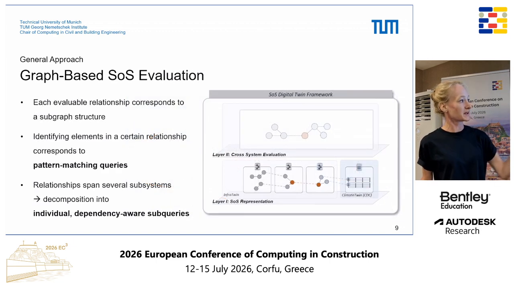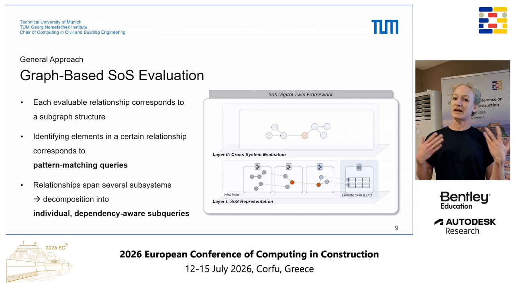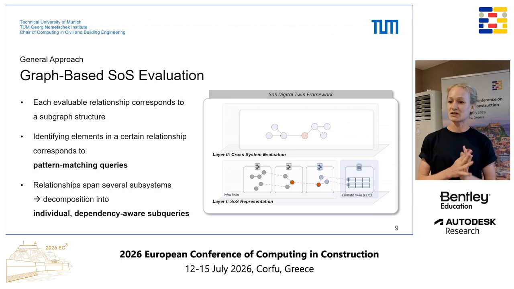Speaking of evaluation, here we are. We're using knowledge graph representations for relationship modeling. So at the end, every relationship that we have in the graph corresponds to a certain subgraph structure. In the other direction, if we would like to associate elements based on their relations, we are basically performing pattern matching where we look at which instances possess a certain relation encoded through a certain graph structure. So a relation is represented by a pattern graph, but the point is still we have our subsystem distribution that we like because it enables us to not overcomplicate different schemas.